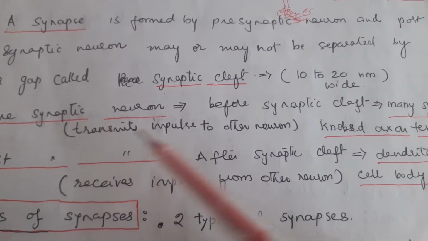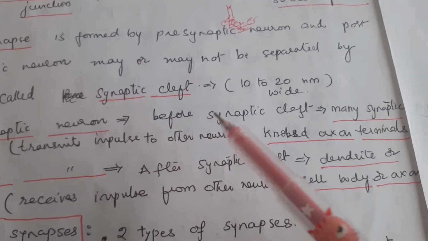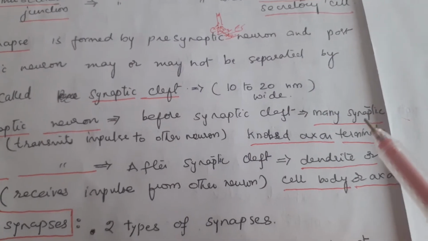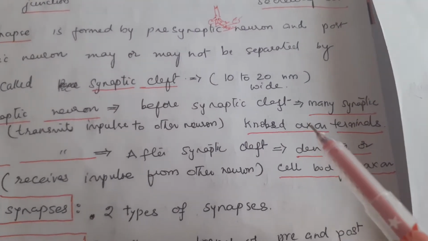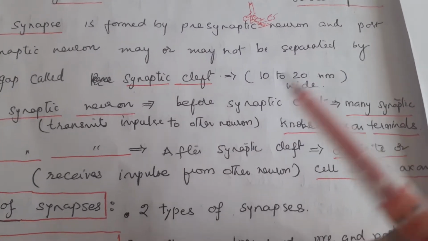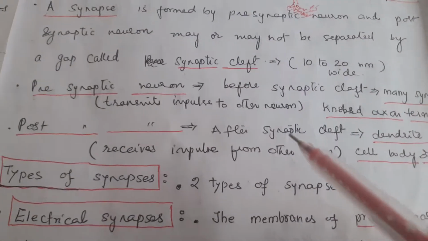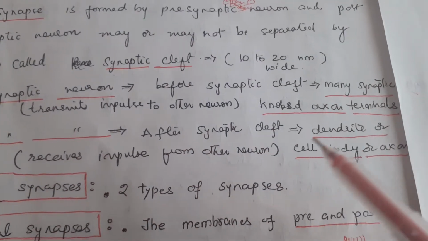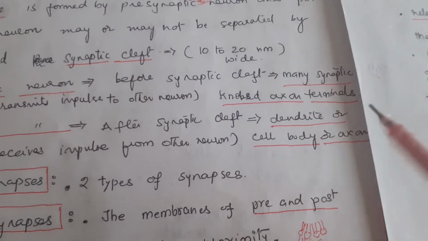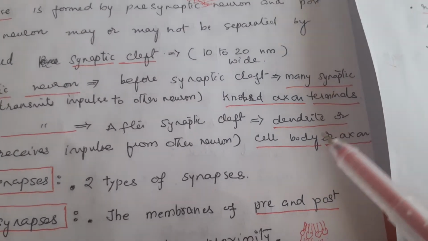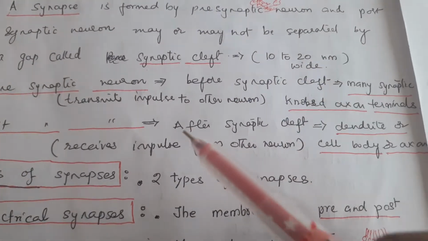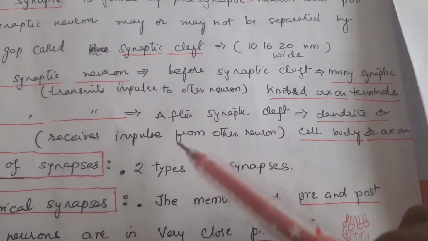Next, the presynaptic neuron is present before the synaptic cleft. Many synaptic knobs are present at the axon terminals of the presynaptic neuron. It transmits the impulse to the other neuron through the synaptic cleft. The postsynaptic neuron is after the synaptic cleft, and the dendrites and the cell body or the axon of the postsynaptic neuron are present after the synaptic cleft. It receives the impulse from the presynaptic neuron.